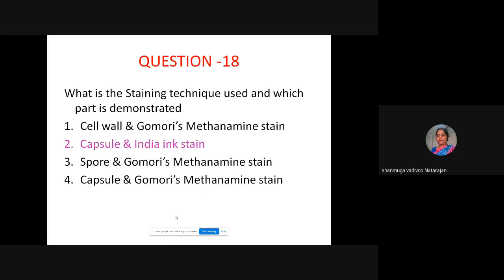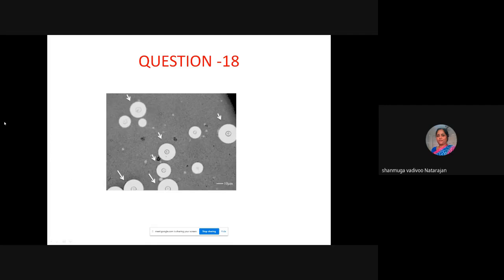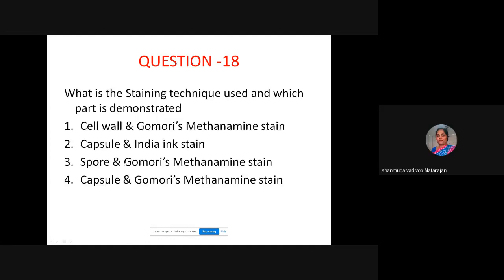You can see that. What organism can you identify? Is it bacteria or fungus? Fungi. What fungi is it? Cryptococcus neoformans. So India ink is used for demonstrating capsule. What are the examples of capsulated bacteria?